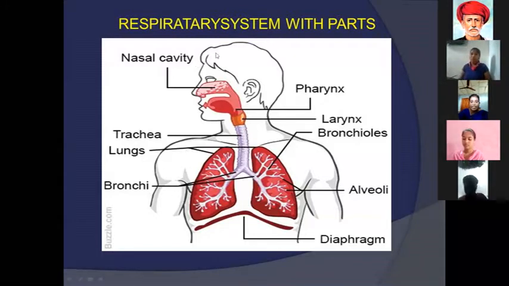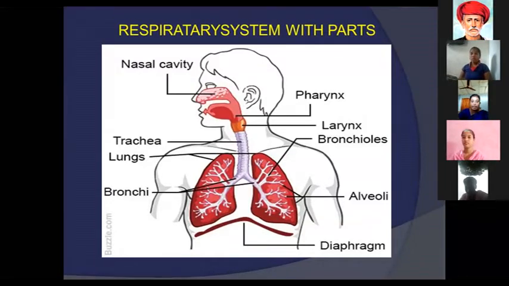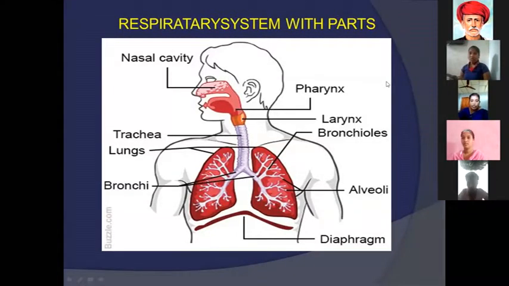See, nasal cavity, pharynx, larynx, bronchitis, alveoli, diaphragm, bronchi, lungs, trachea. These are all parts of the respiratory system. I will give an explanation of each part in the next classes. Today the next topic is on the next slide.